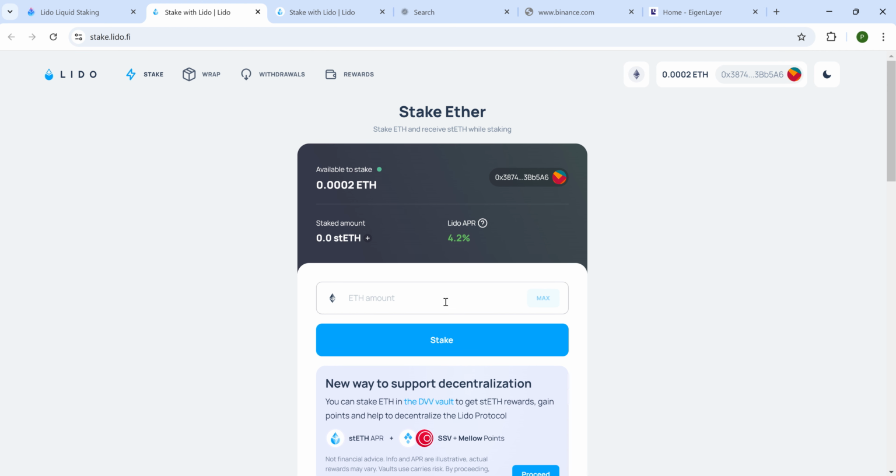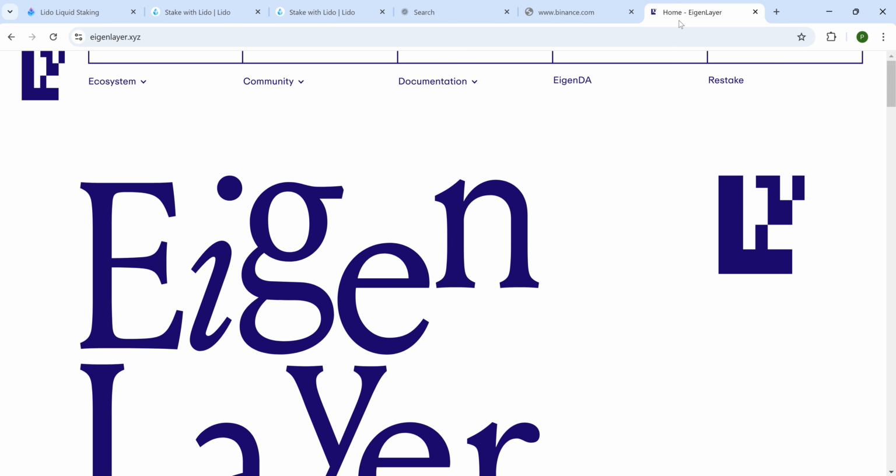So here, let's assume we have 10 ETH. Entered ETH amount exceeds your available balance. So depending on the amount of ETH you want to stake, this is a way to earn passively in cryptocurrency. Staking using Lido Finance, I mean, it's the safest way to do this. So for the restaking part of it, we talk about EigenLayer.